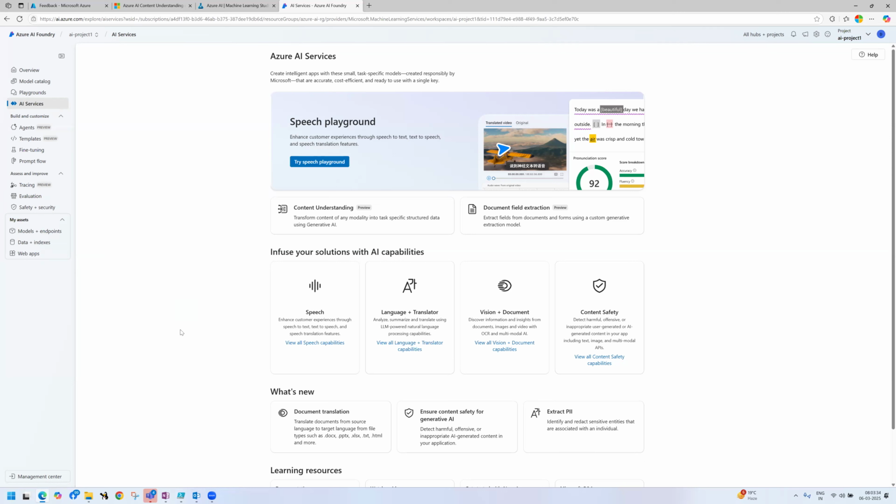I have just shown you how to create the service in AI Foundry. Please remember there is no more AI Studio. In place of that, AI Foundry came into the picture. Previously it was Azure AI Studio, now it is rebranded to Azure AI Foundry.